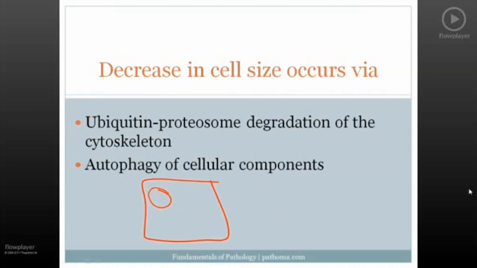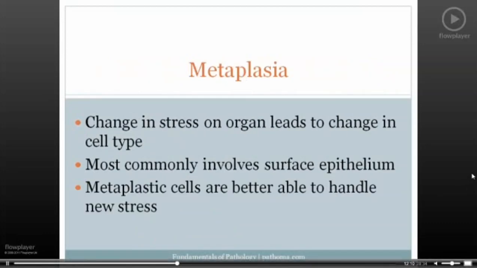Fuse with lysosomes, and the lysosomes contain the hydrolytic enzymes that are necessary to break down and destroy products into their simple building blocks. And so basically what will happen is that an autophagic vacuole will be formed, and the cellular components will be consumed and then destroyed by the lysosomes. So two mechanisms by which the cell size decreases. Number one, ubiquitin proteasome degradation pathway, and number two, autophagy of cellular components.